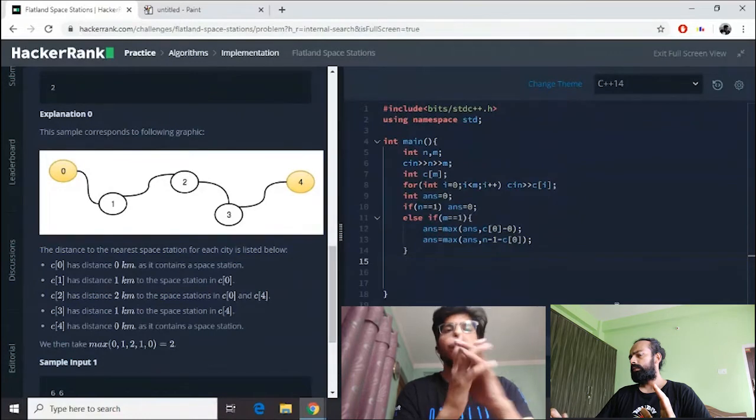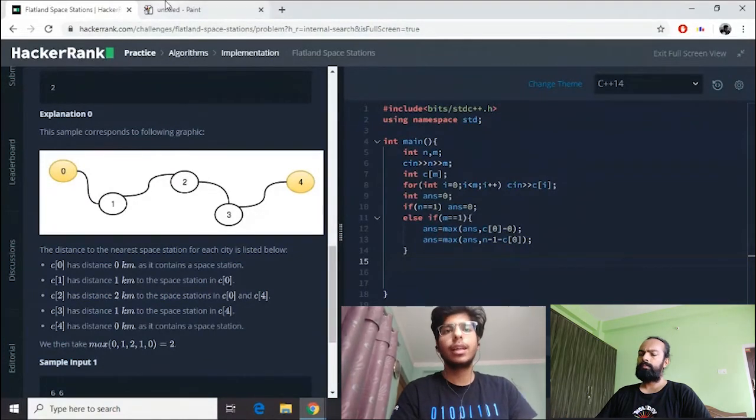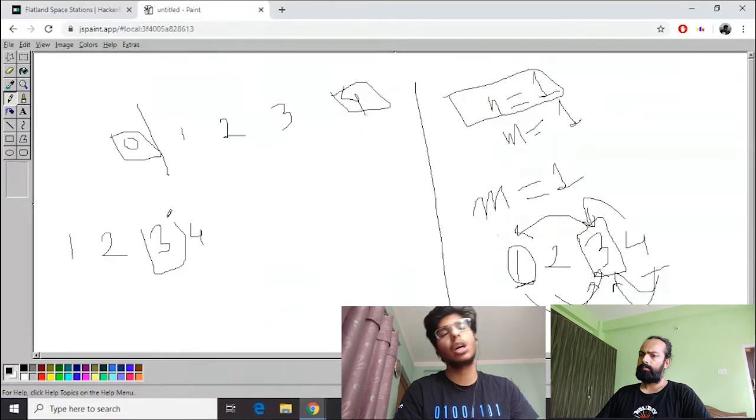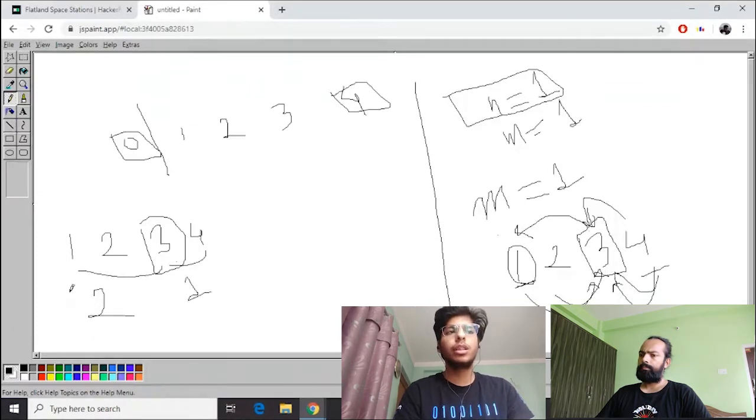Look, we could have two approaches here. Like in 1, 2, 3, 4, 3 was my space station. I could simply find the distance: 3 minus 1 is 2, then 4 minus 3 is 1. After solving this, I could store it in some variable or array.